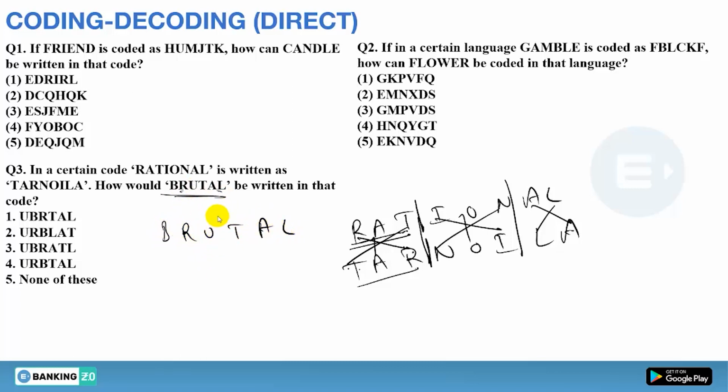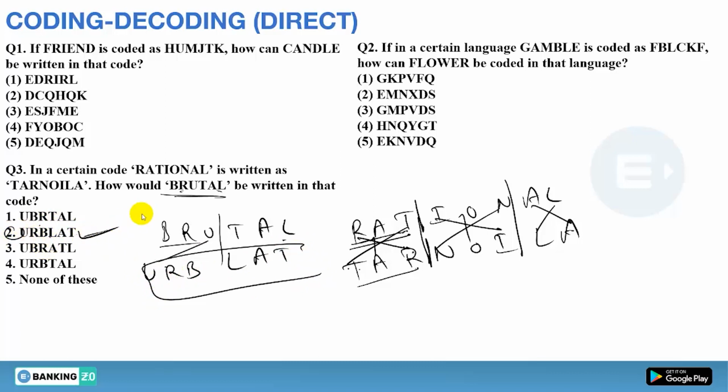BRUTAL. So first of all these 3, then these 3. So first URB, then this will be LAT. So URBLAT will be your answer, option number 2. Clear or not? Done?